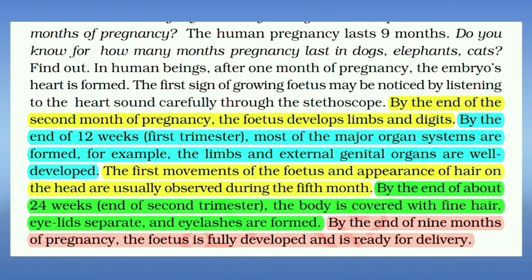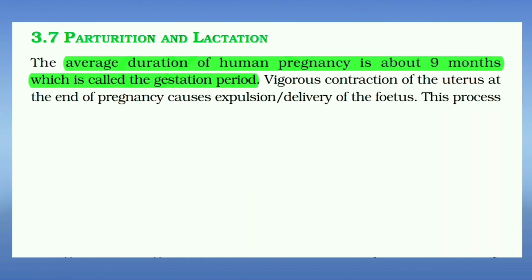By the end of about 24 weeks, end of second trimester, the body is covered with fine hair, eyelids separate and eyelashes are formed. By the end of 9 months of pregnancy, the fetus is fully developed and is ready for delivery. Average duration of human pregnancy is about 9 months, which is called the gestation period.